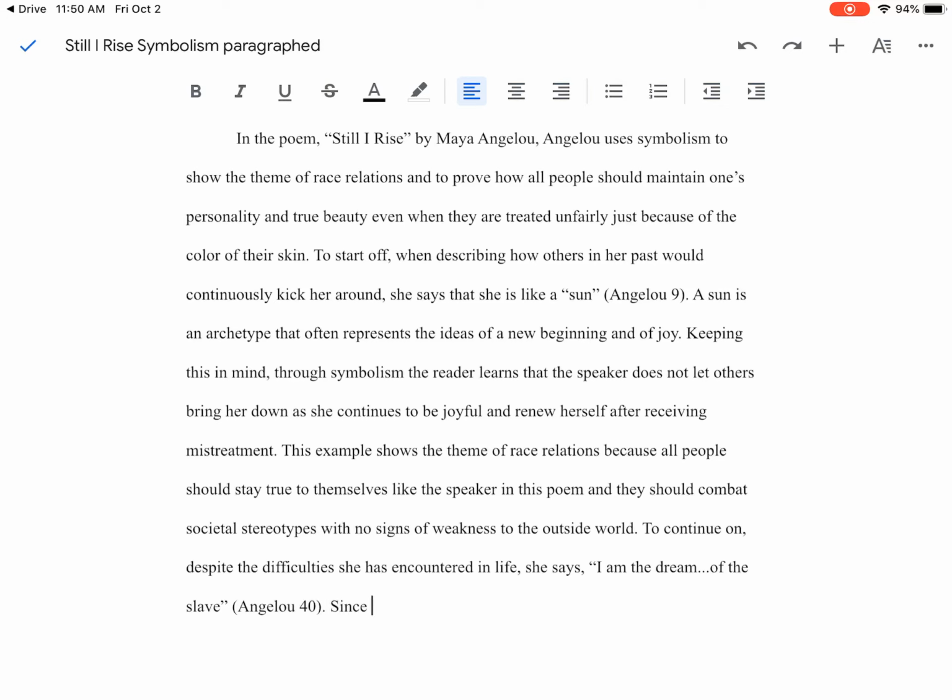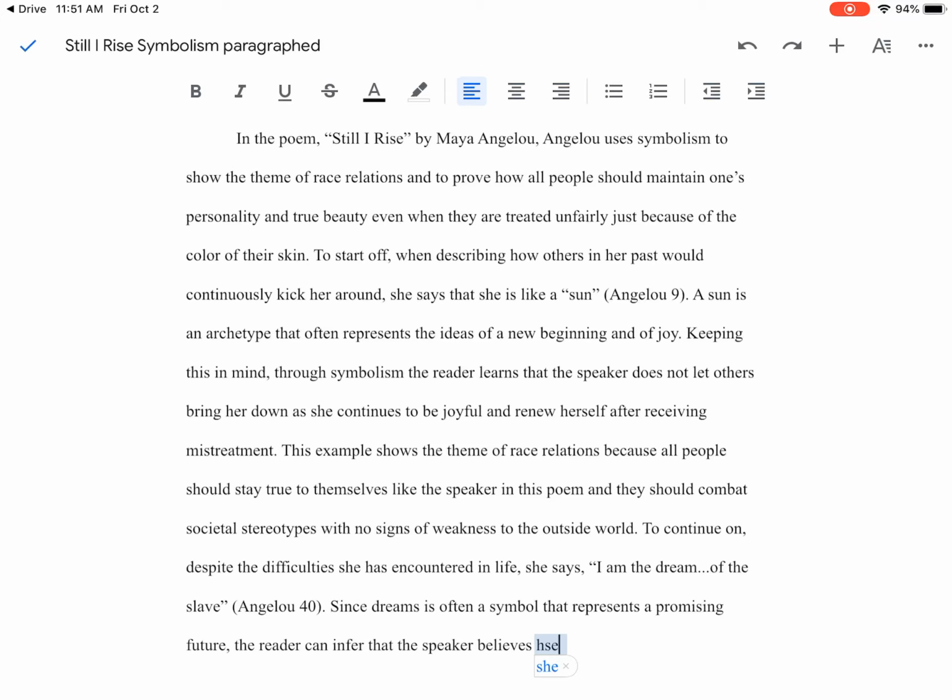All right, so I'm going to use this link 1 sentence. Remember, we want to identify what the symbol is. We want to analyze what it represents and what meaning that adds to the story and to the speaker. So let's do that. Since dreams is often a symbol that represents a promising future, right? If you have a dream, not a promising growth future, a promising future, the reader can infer that the speaker believes,